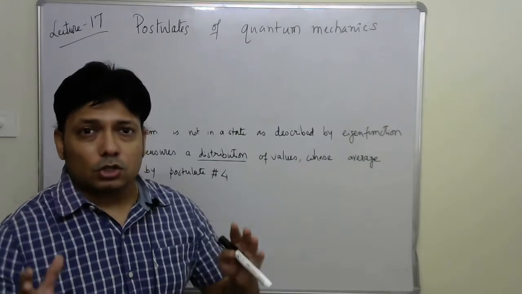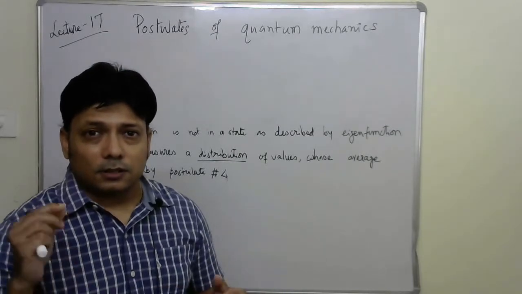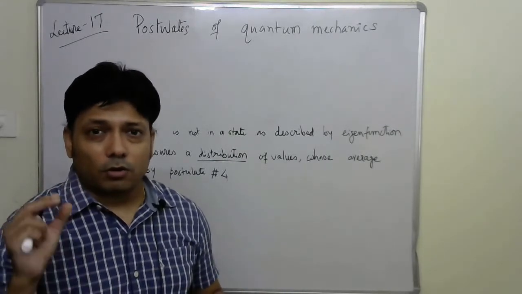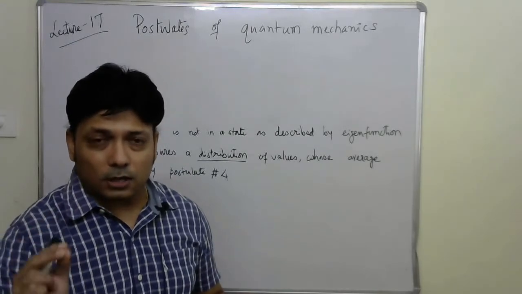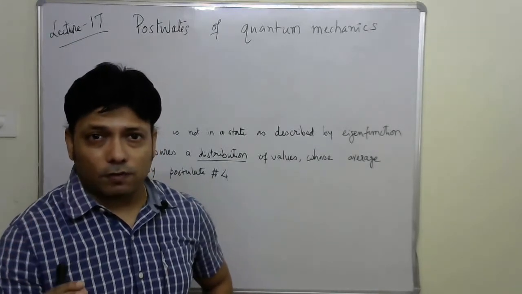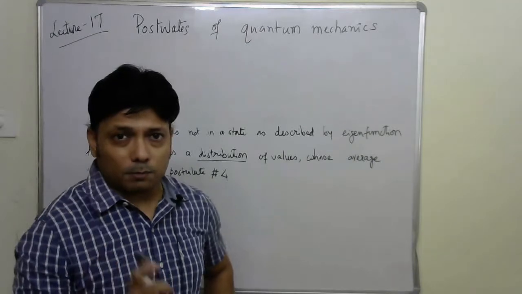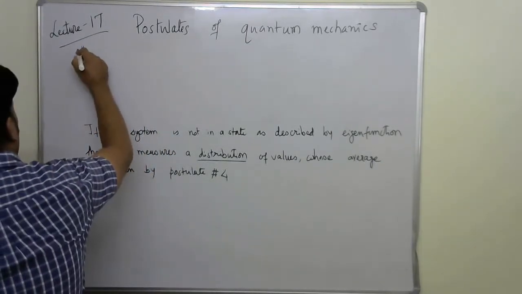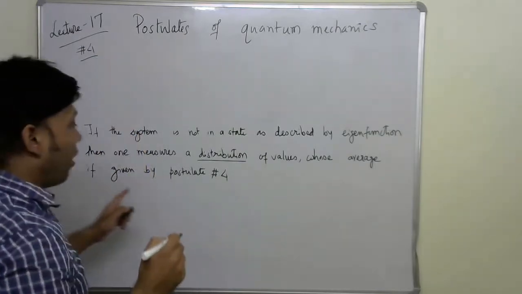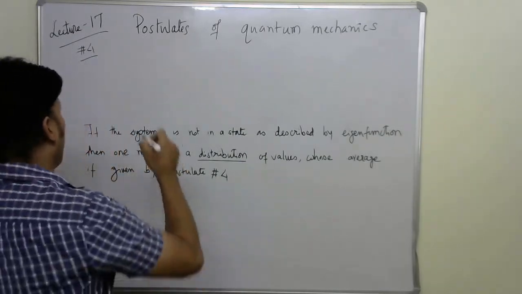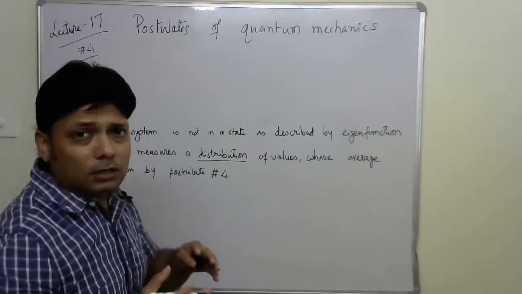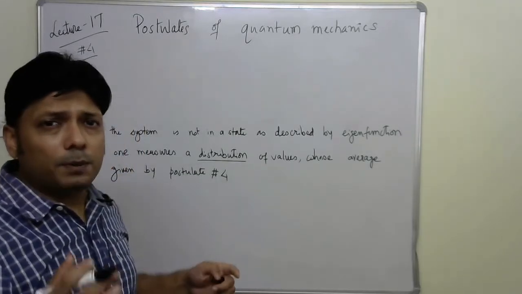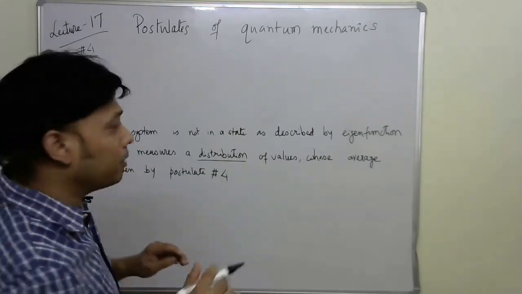All right, so in that case the statistical aspect, that is the average value or expectation value, becomes important. Our postulate number 4 is all about that, and I think we have covered that already at the beginning, in some part of chapter 3.